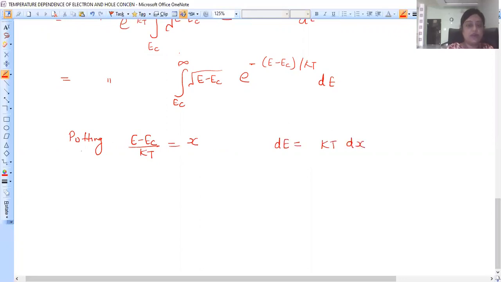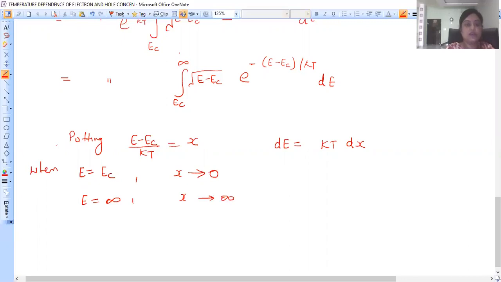What about limits? When the lower limit of energy is Ec, what becomes x? Here you put E as Ec, x becomes 0. And when the upper limit of energy is infinity, when you put E as infinity, x becomes infinity.